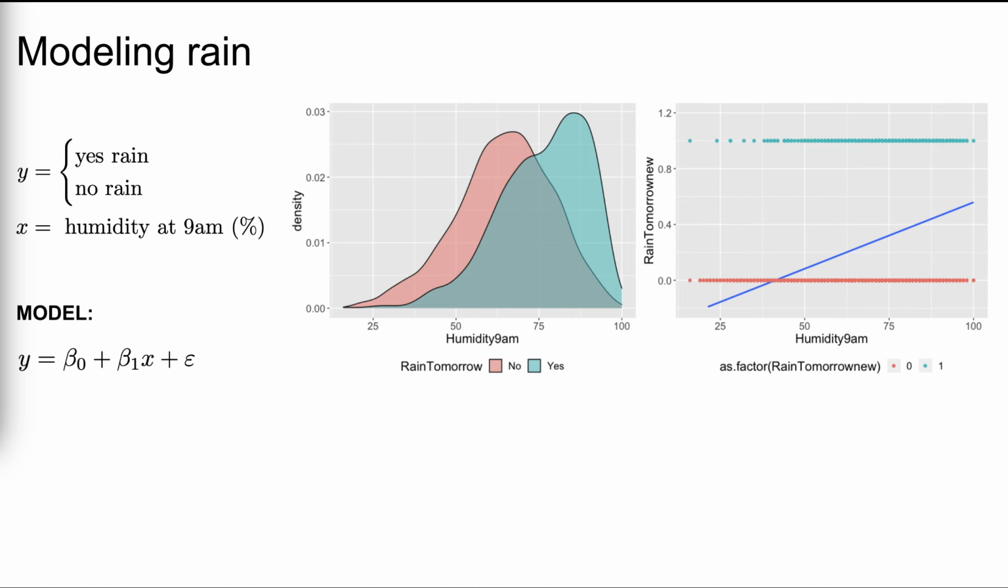But there's a problem. Whereas rain outcomes y can only be 0 or 1, nothing in between, this model assumes that y can fall anywhere along this line. It would therefore give nonsensical predictions.